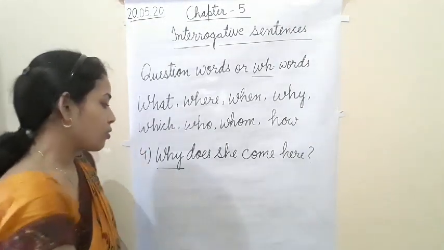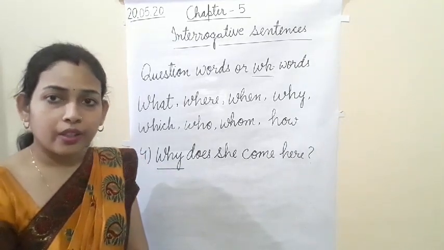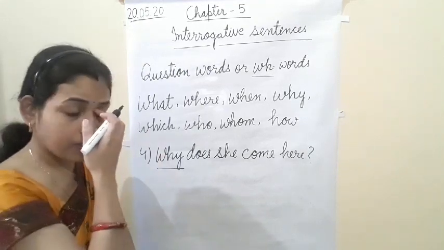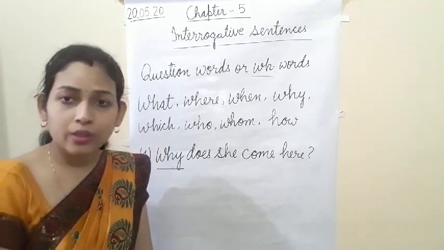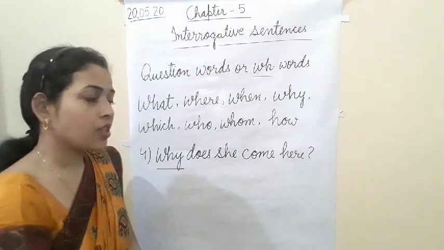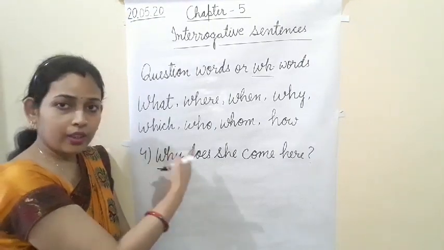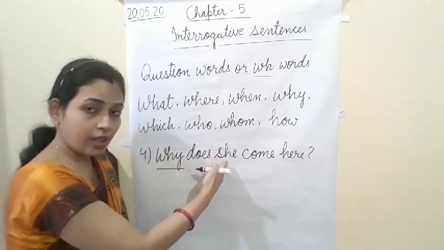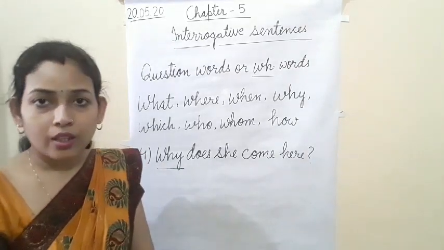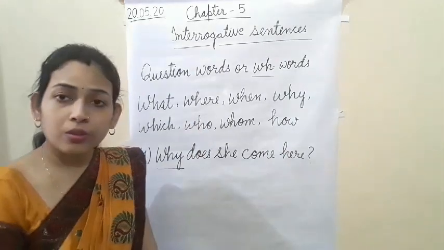So as you know, in the question words, we follow the question word first of all, then helping verb, subject, main verb. And if an object is there we will write it, otherwise sometimes we don't get the object, so the object will not be there. So here, why does she come here? As you can see, WH word, then helping verb, then subject, main verb, and the sign of interrogation, the question mark.